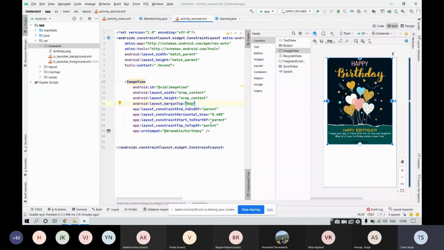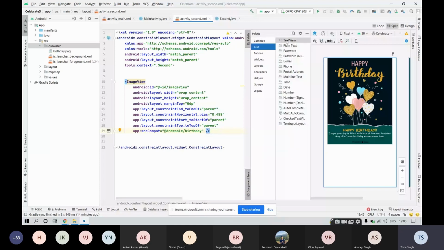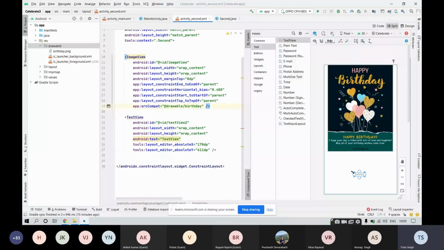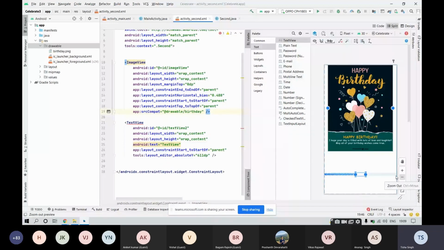Now, after this greeting, we need to write a piece of text over here. For displaying a piece of text, you need to drag and drop which widget? Text view, because text view is something that will be displaying the text simply. Fine, so we have dragged and dropped this text view, right? Then provide constraints to this text view also. Start to the start of parent, end to the end of parent, bottom to the bottom of parent. Yes, top to the bottom of your image view. Fine.